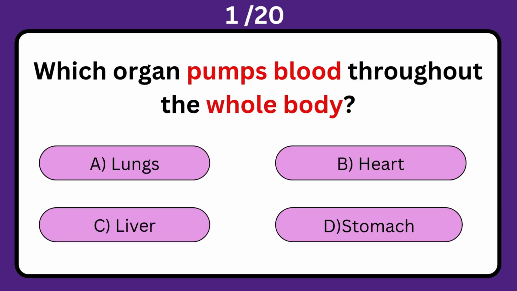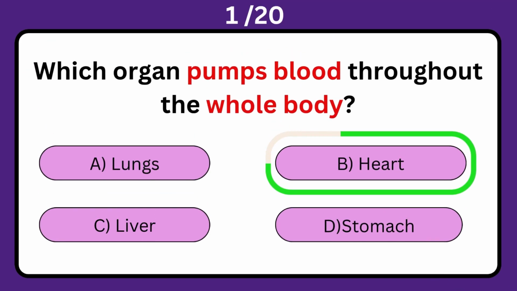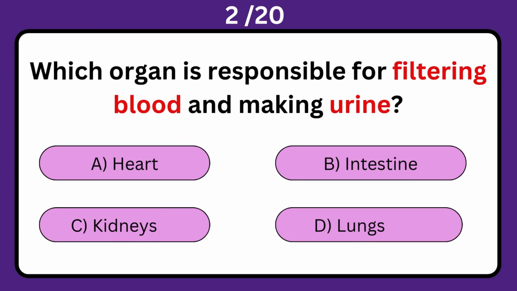Which organ pumps blood throughout the whole body? A. Lungs. B. Heart. C. Liver. D. Stomach. The correct answer is B. Heart.